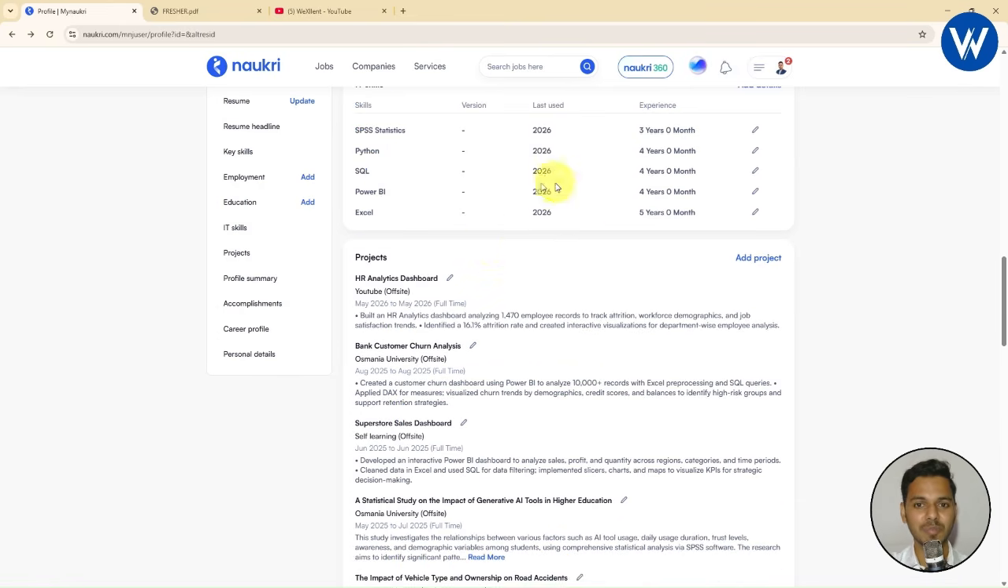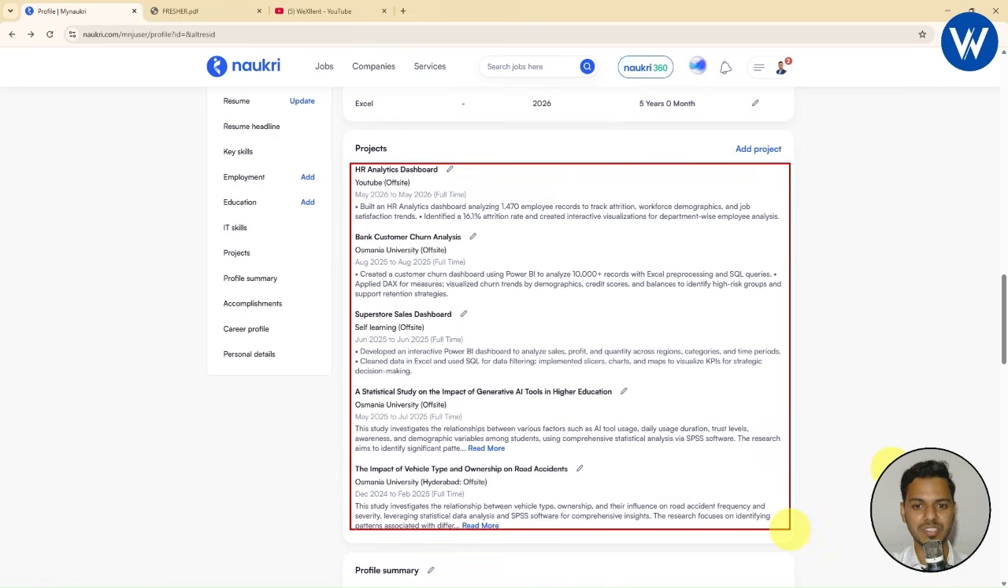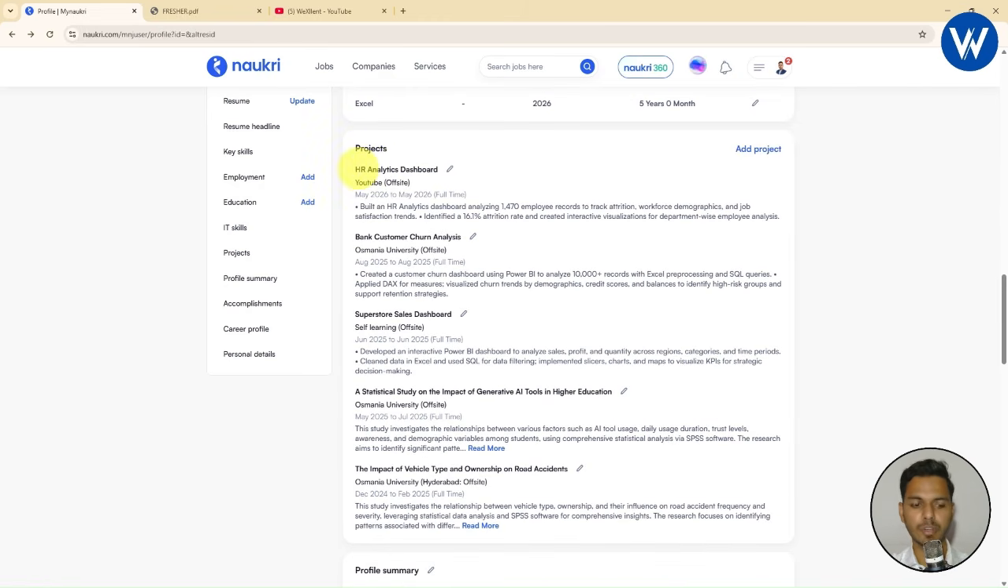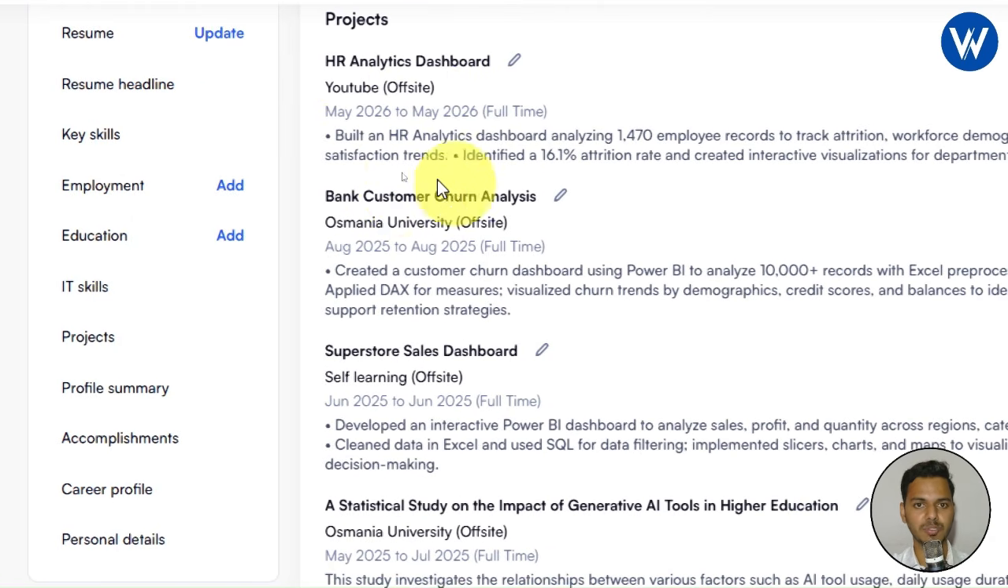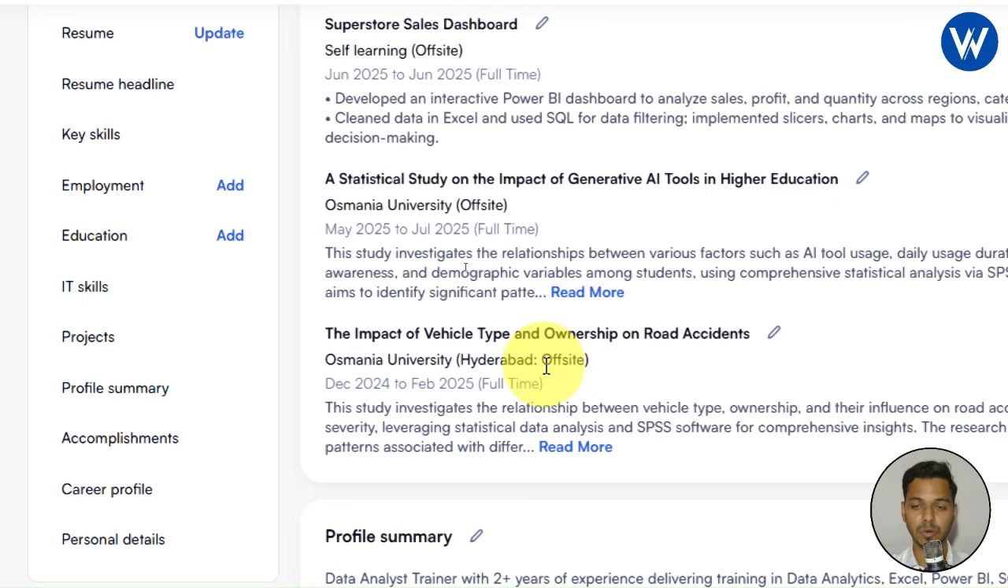Okay. Now moving to the next section, you need to add the project. The projects are very important. Now look here guys. Here you can see I have added many projects, right? Whenever you are applying for a job, you need to add projects related to the job. For example, if you are applying for a data analyst job, then your project should be related to data analytics, like HR analytics dashboard, bank customer churn analysis. In the same way, you can see different projects are available.